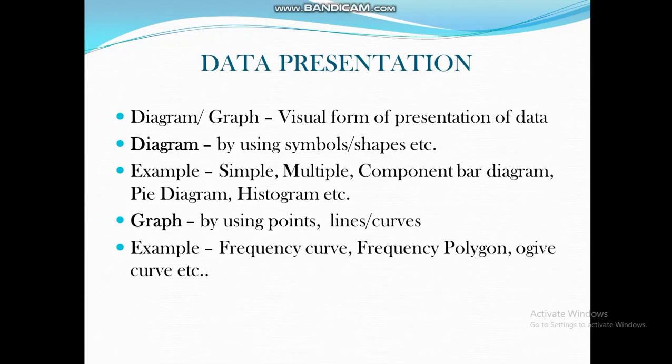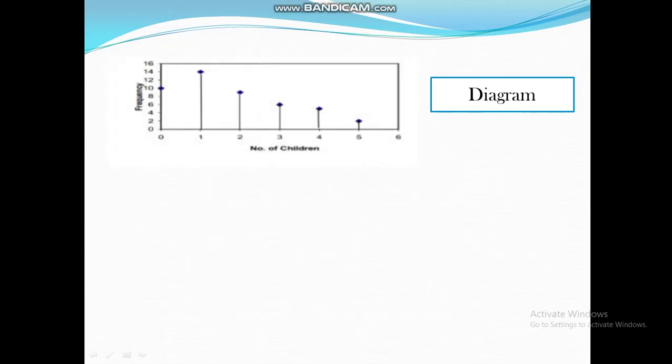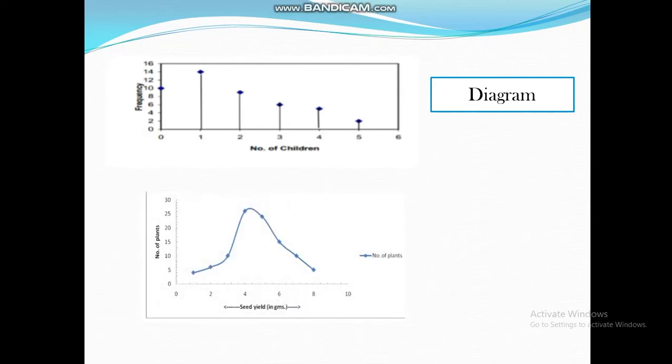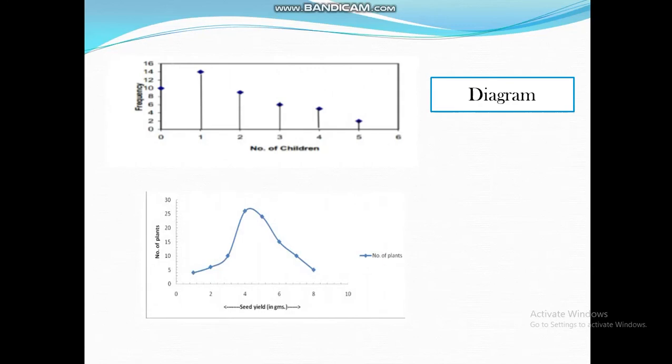We draw graphs by using points, lines, and curves, for example frequency curve, frequency polygon, ogive curve. Here you can see this is a diagram, and this is a graph. So this is an example of graph and diagram.